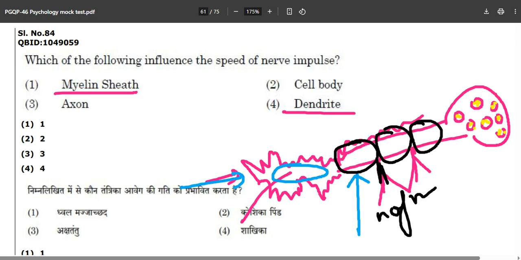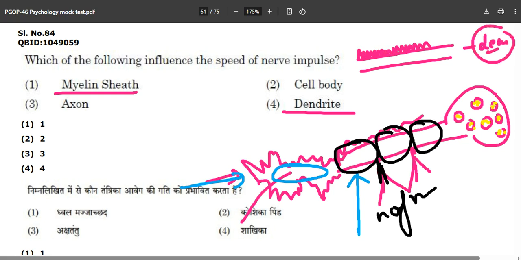Let's suppose this is the axon, no myelin sheath, it will go like this. Speed is decreased as per the law of physics. But if there is a myelin sheath, it will just jump, jump, jump, and tada. It will exit from here to the postsynaptic neuron, and it will have some speed over there as well, depending upon the excitatory synapses or the inhibitory synapses.